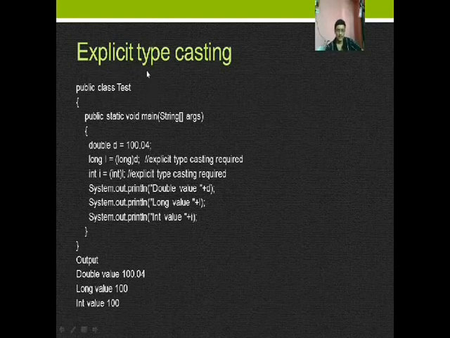Now this is another example of explicit type casting, that is double, long. We have explicitly done it. Int i, this is also explicit type casting, and then it is printed. Then the output should look like this.